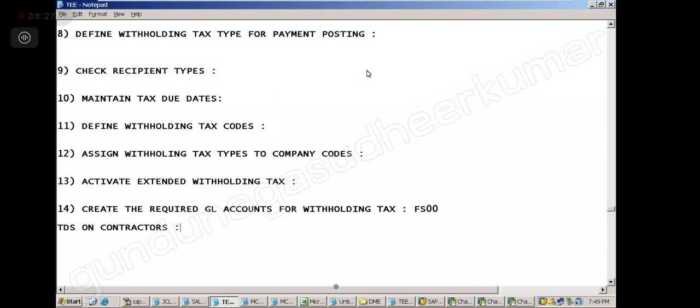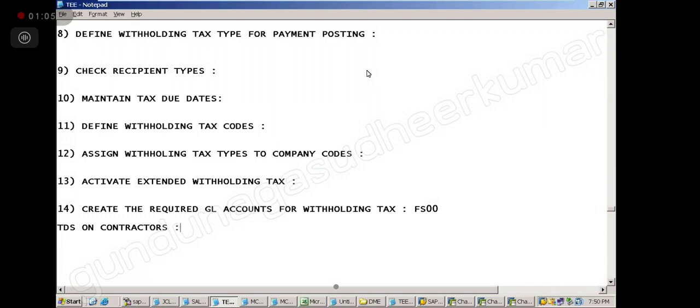Whenever I collect the money from the vendor, suppose one employee is there, right? I have to pay 1 lakh salary to him, but because the TDS is applicable, I paid him only 95,000. So that 5,000 I am deducting as TDS. That 5,000 will go to this account. And I cannot keep this 5,000 in my pocket, because whose money is it? Government. So I have to pay it to the government. Correct? I should pay before the 7th of next month. So within 1 month it is getting cleared.